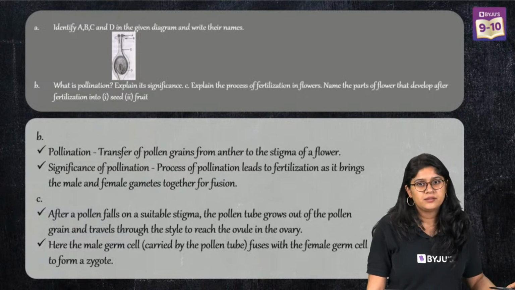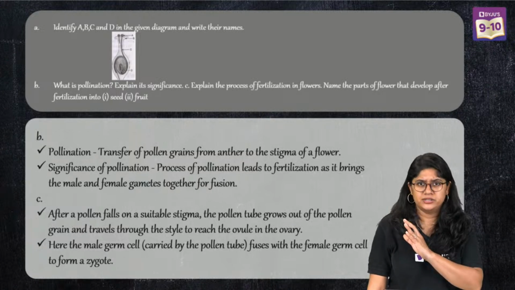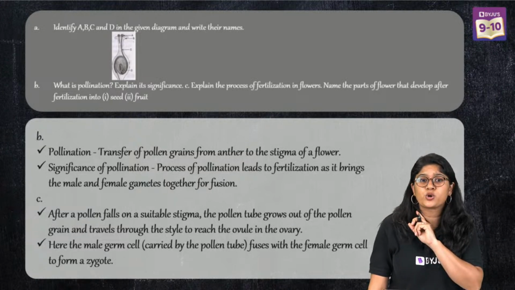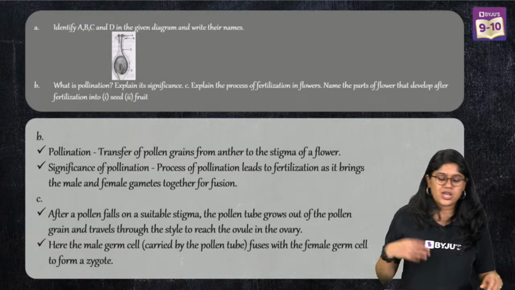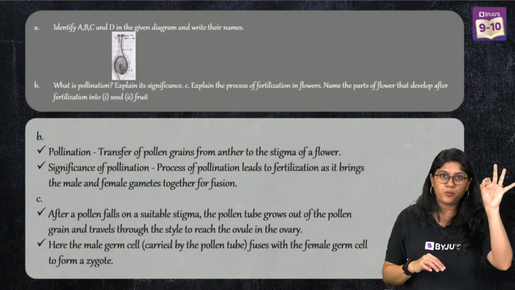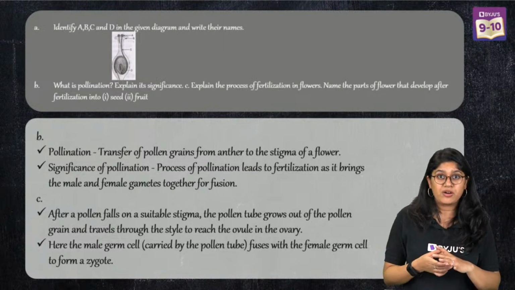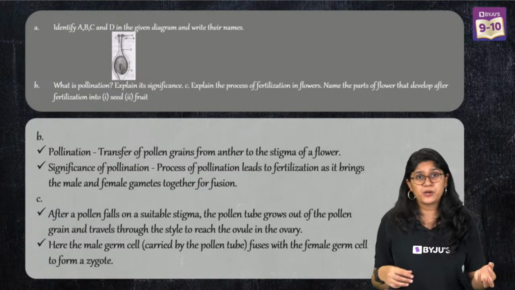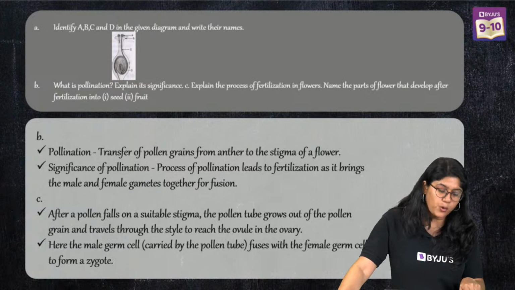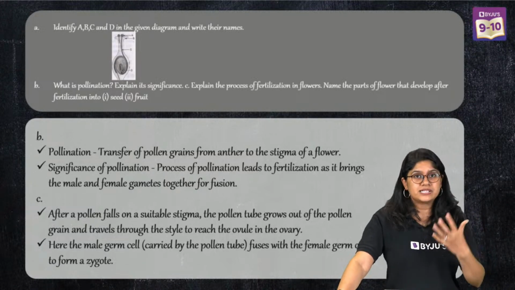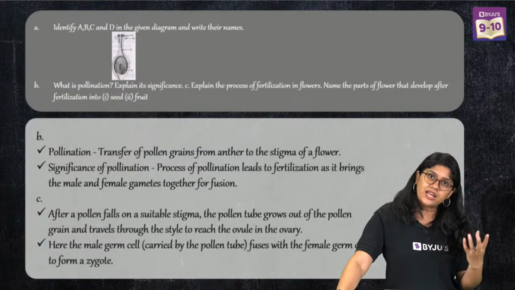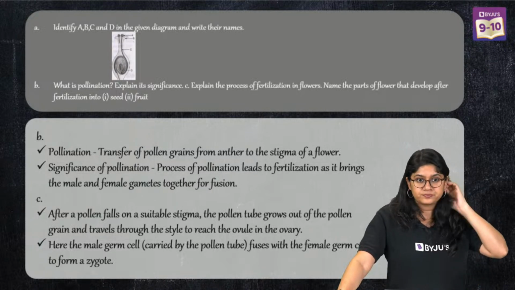But this question was very common. You have the same diagram in your textbook also. So what is pollination? Transfer of pollen grains to the stigma. Why is it important? It actually helps in the reproduction. Then after the pollen falls on the stigma, we'll see the growth of the pollen tube. We'll see the fertilization happening. And after that, we'll see the formation of the fruit.